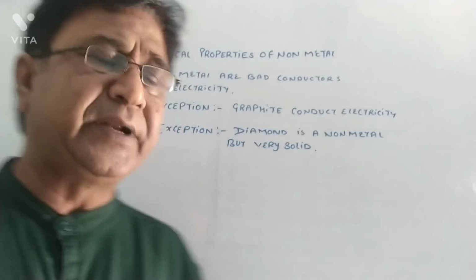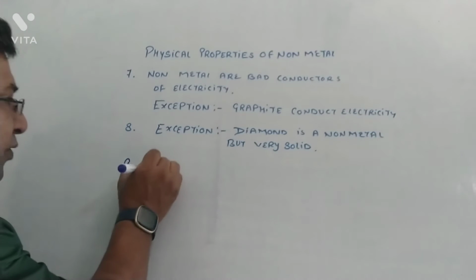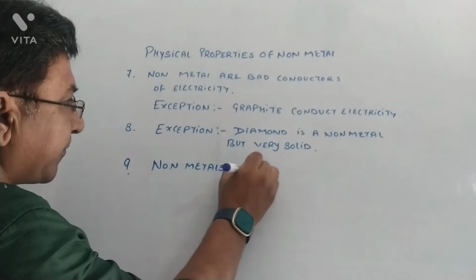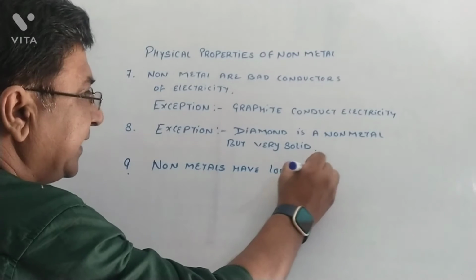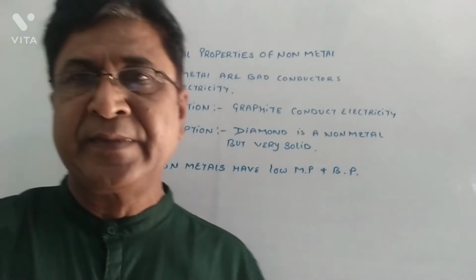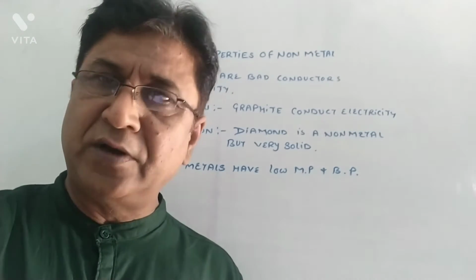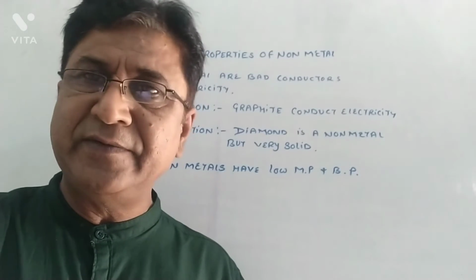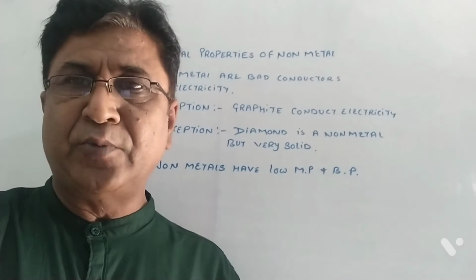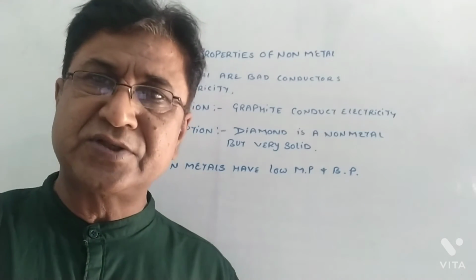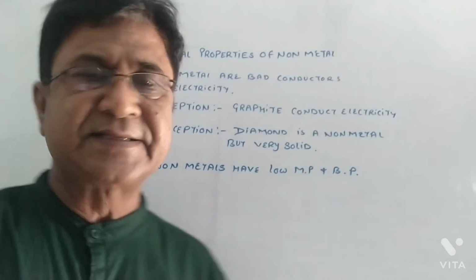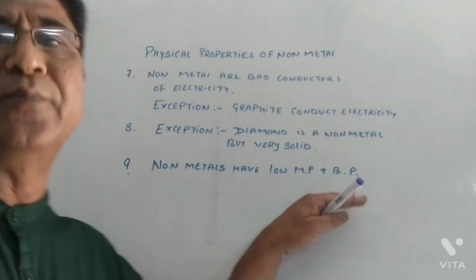One more property we'll discuss, that is, non-metals have low melting point and boiling point. Why so? Very simple. The bond between non-metals is always a covalent bond, and a covalent bond is a very weak bond. Breaking it requires a very low amount of energy. So what is a melting point? The energy required to overcome the force of attraction between the particles. When the force of attraction is very less, the required energy is also very less. And that is why non-metals have low melting and boiling points.